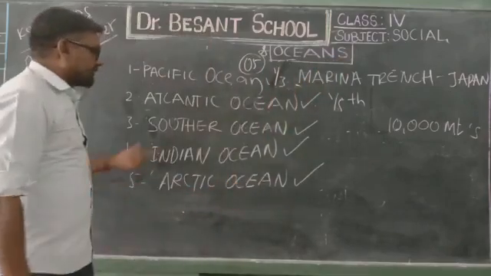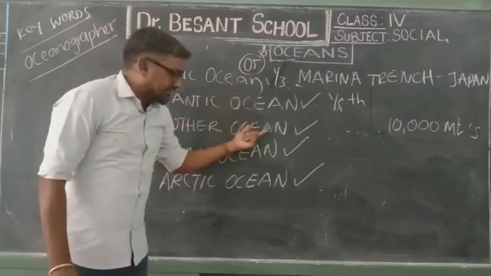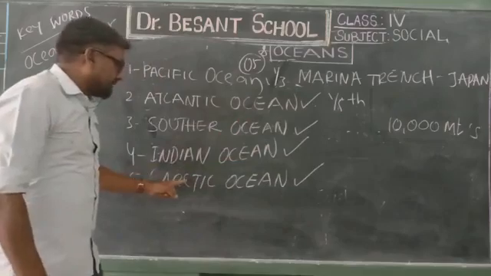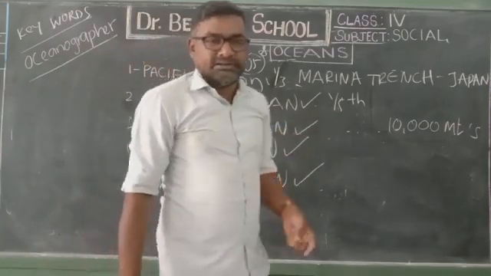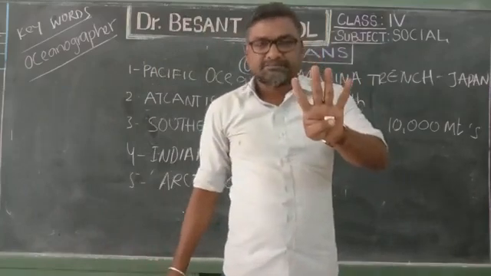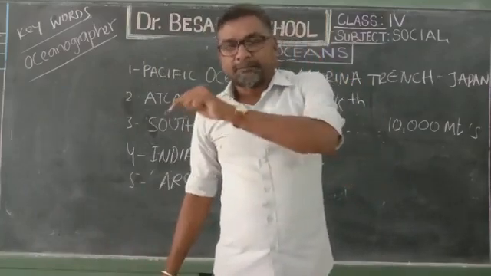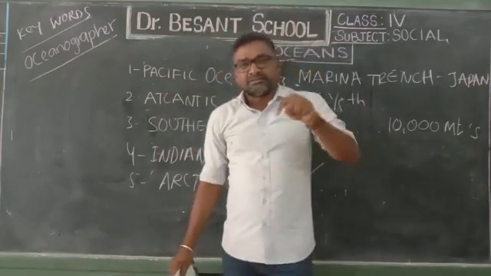Now we are talking about the Southern Ocean. Southern Ocean is nothing but the Antarctic Ocean. It is some part of the Atlantic Ocean and the Indian Ocean. Actually, there are five oceans, but why is the Southern Ocean named so? Because it is some part of the Indian Ocean and some part of the Atlantic Ocean that is called the Southern Ocean.